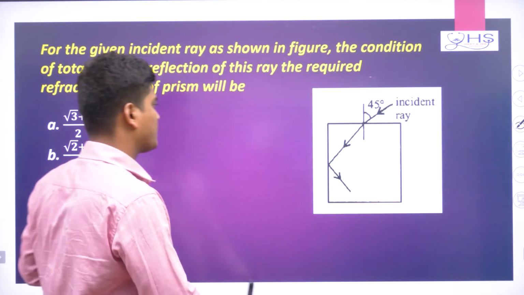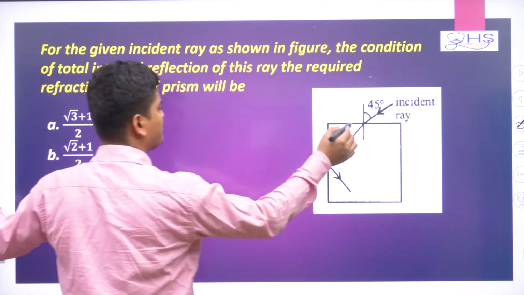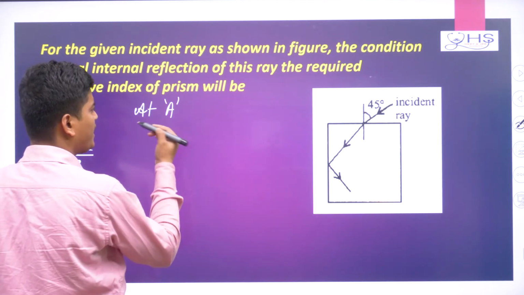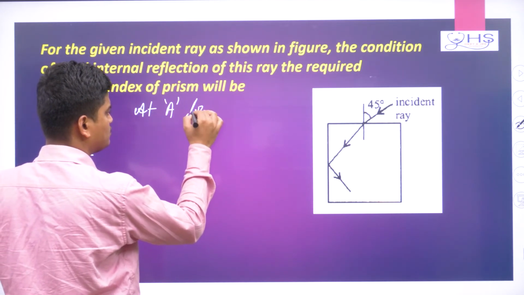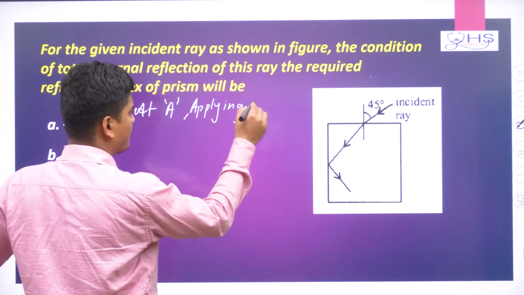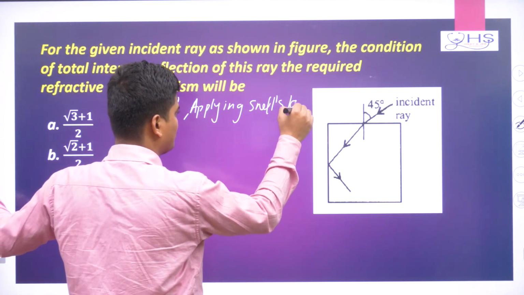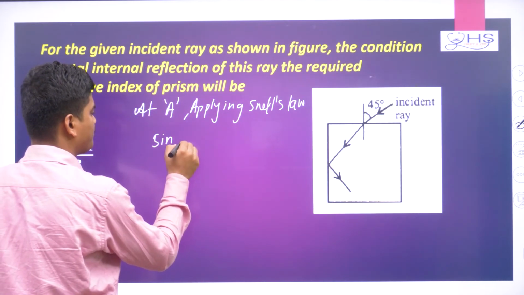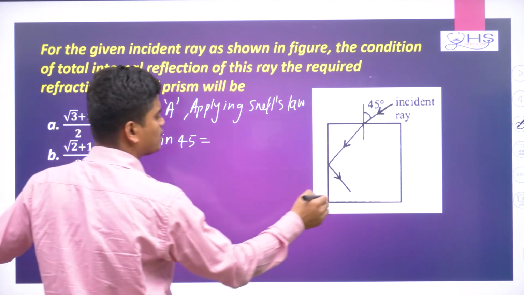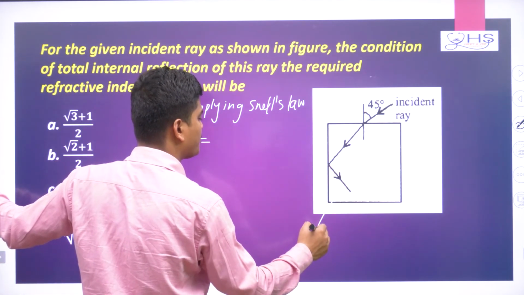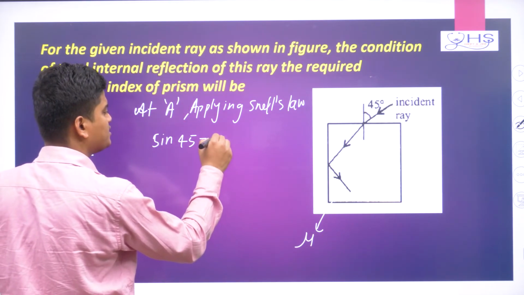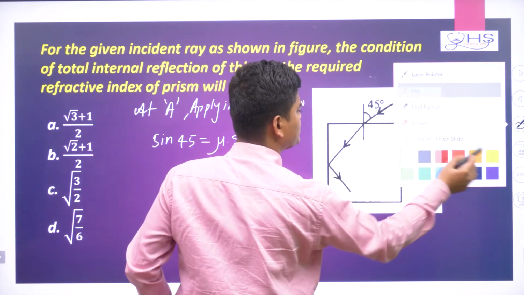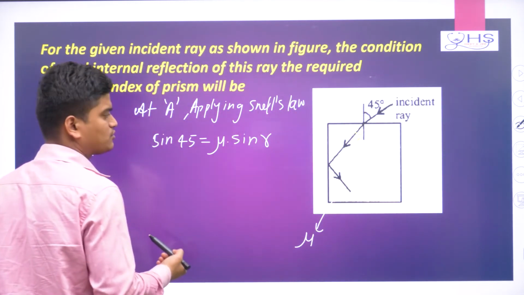Now see what I am doing here. At this point, let me write here, this point is nothing but A. So at point A, applying Snell's law, what will happen? Now here you can write sine 45 equal to this medium's refractive index, which we are taking as mu, so you can write mu sine r. Why r? Because this angle is equal to r.